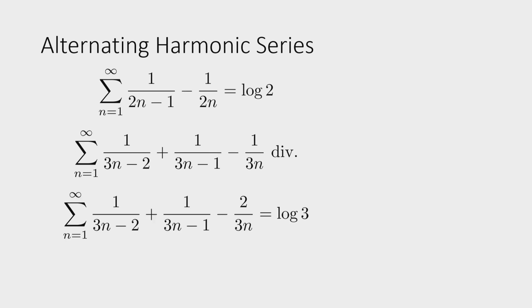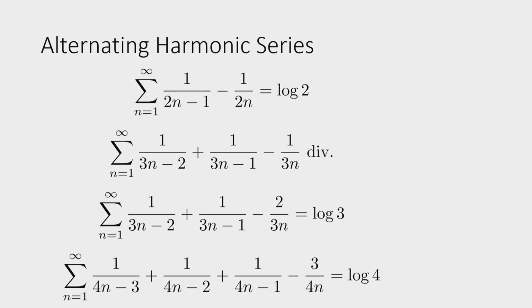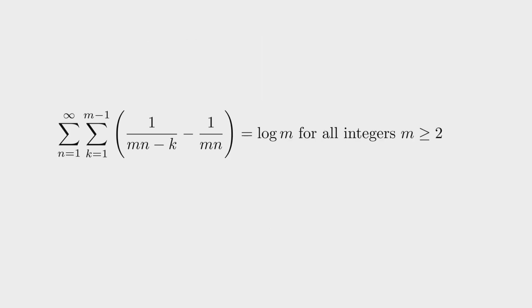So I did that, put it into Wolfram Alpha, and boom, log 3. Wow. So we just subtract twice because we add twice, and then we get this. And then, of course, generalize. For log 4, exactly the same thing. Add everybody. Subtract the multiples of 4 in the denominator, but 3 times because here is 3. And then generalize the whole thing to this.